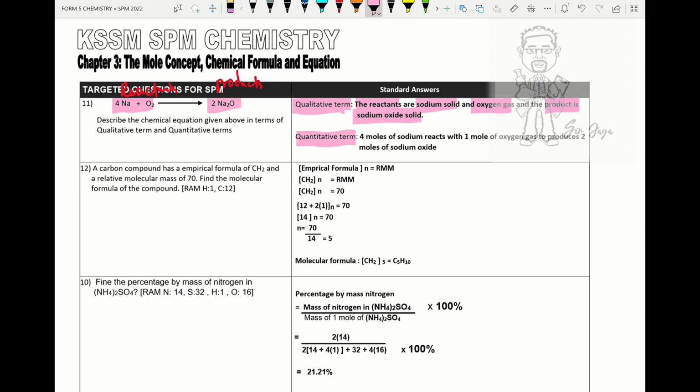Quantitative analysis will be 4 mole of sodium reacts with 1 mole of oxygen to produce 2 mole of sodium oxide. The answer is given in the module, please go through it.